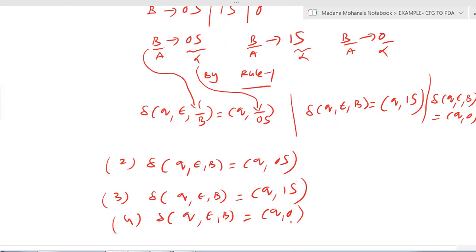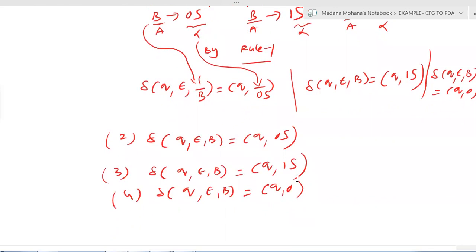Here you can observe one similarity for these three transitions. Left hand side you can observe, same state, same empty input, same stack symbol. All the three transitions, left hand side contains same state, same input, same stack symbol. But right hand side consisting of different values.